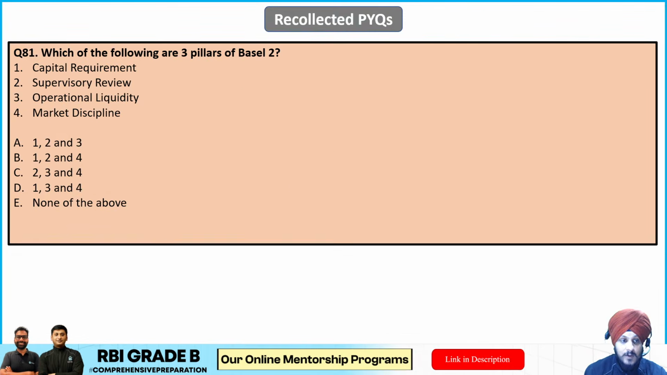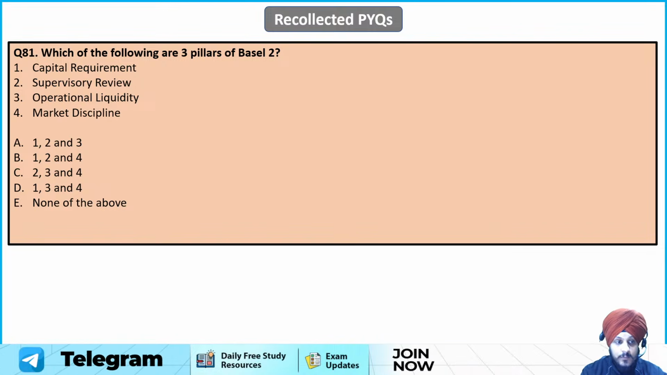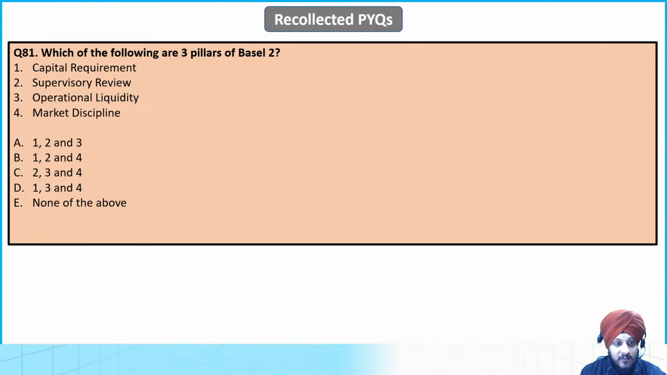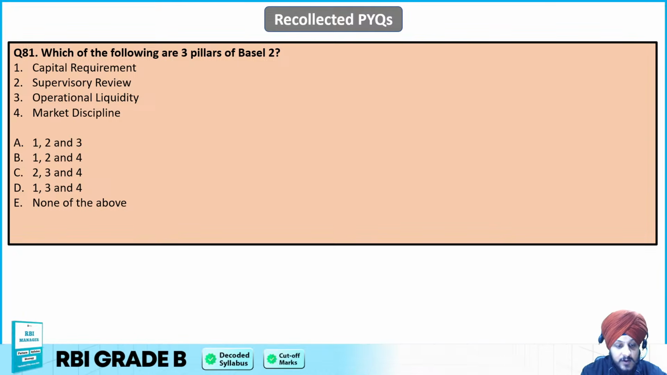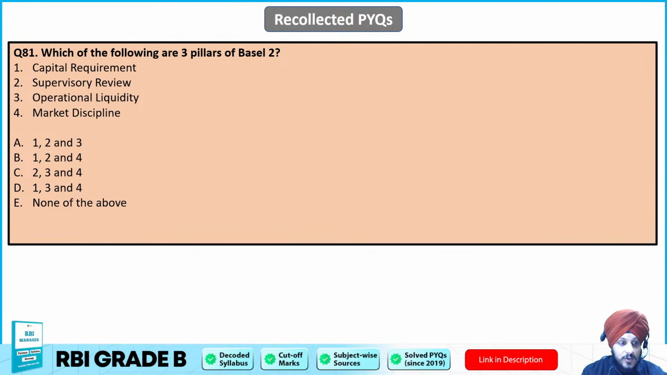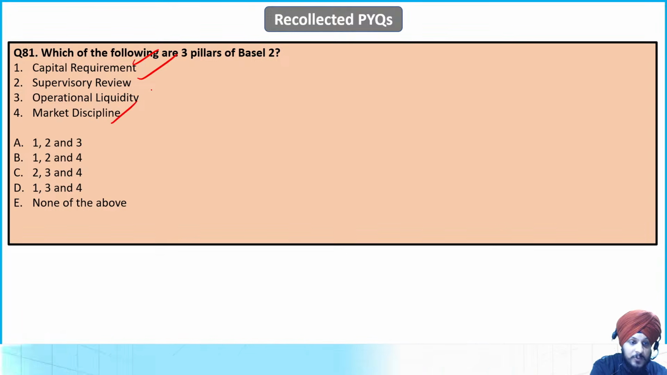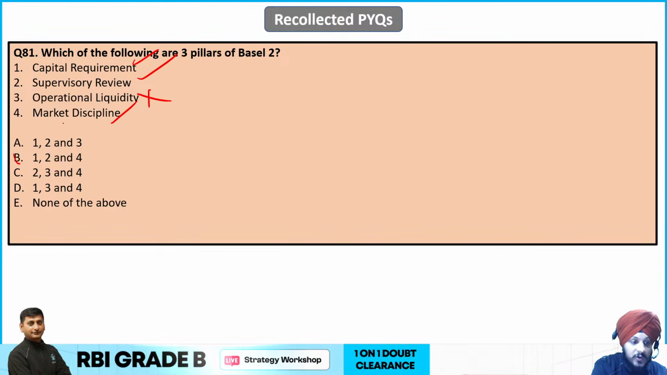आगे चलते हैं. Which of the following are 3 pillars of Basel 2? तो ये भी इजी क्वेश्चन है. 3 पिलर्स कौन से हैं? कैपिटल रिक्वायरमेंट, सुपरवाइजरी रिव्यू, ऑपरेशनल लिक्विडिटी और मार्केट डिसिप्लिन. So we know that it is going to be capital requirement, supervisory review, and market discipline. ऑपरेशनल लिक्विडिटी नहीं होता. So B is going to be the answer, right?